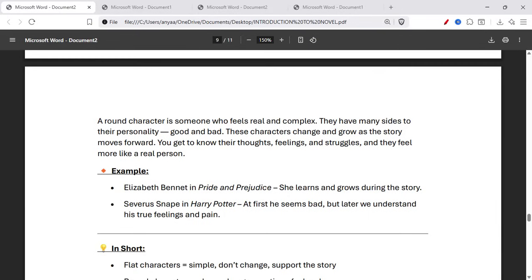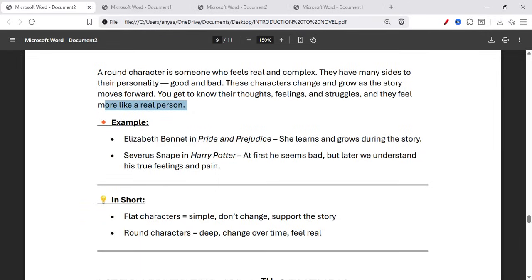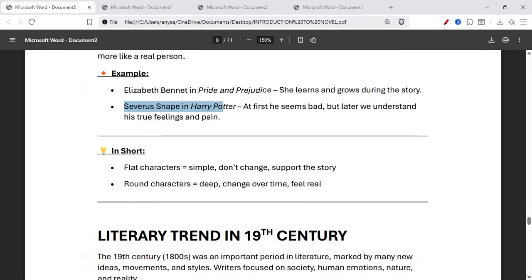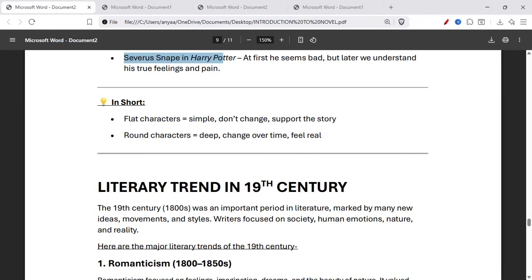Round characters. What are round characters? A round character is someone who feels real and complex. They have many sides to their personality, good and bad. These characters change and grow as the story moves forward. You get to know their thoughts, feelings, and struggles, and they feel more like a real person. For example, Elizabeth Bennet in Pride and Prejudice, and Severus Snape in Harry Potter. Now, in short, you can say flat characters are simple, don't change, and support the story. Round characters are deep, change over time, and feel real.